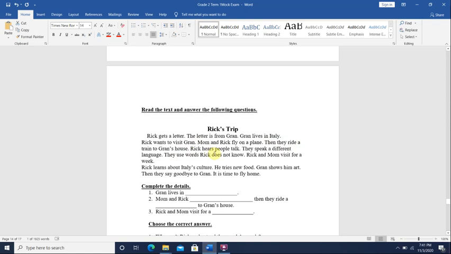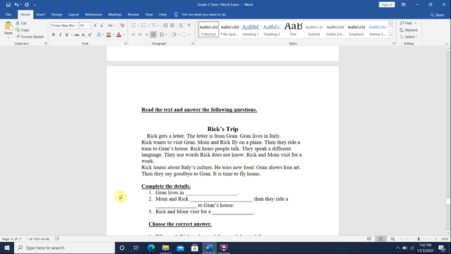Rick hears people talk. They speak a different language. They use words Rick does not know. Rick and Mom visit for a week. Rick learns about Italy's culture. He tries new food. Gran shows him art. Then they say goodbye to Gran. It is time to fly home.